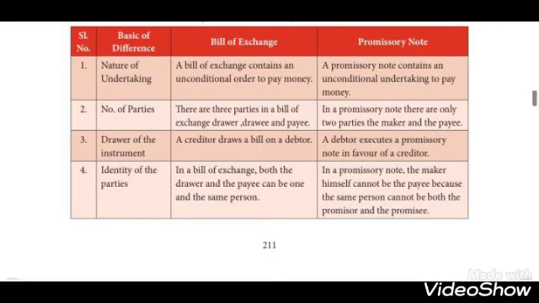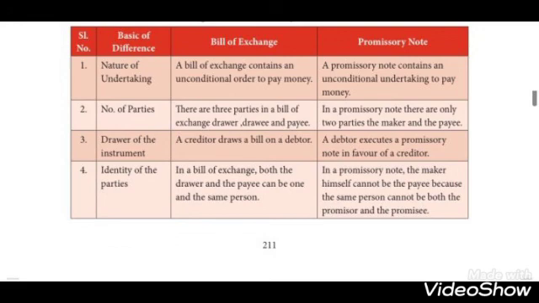The next topic is about differences between bill of exchange and promissory note. There are so many differences given. The first difference is nature of undertaking. A bill of exchange contains an unconditional order to pay money. But a promissory note contains an unconditional undertaking to pay money. And the second difference is number of parties. In bill of exchange, there are 3 parties: drawer, drawee and payee. In promissory note, there are only 2 parties, the maker and the payee.